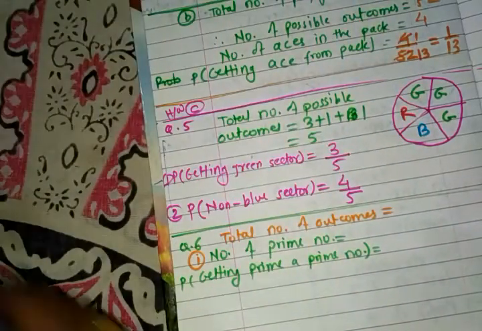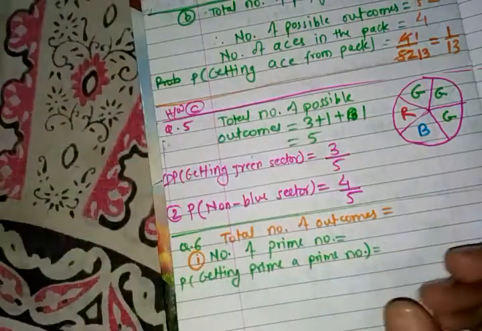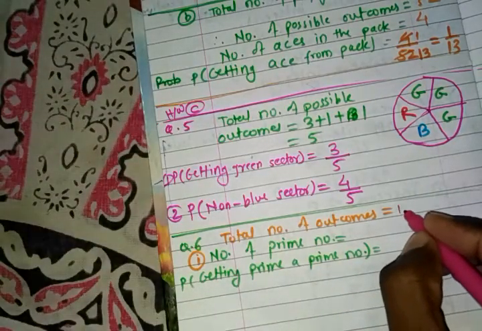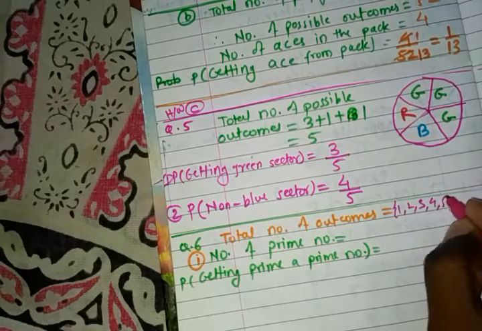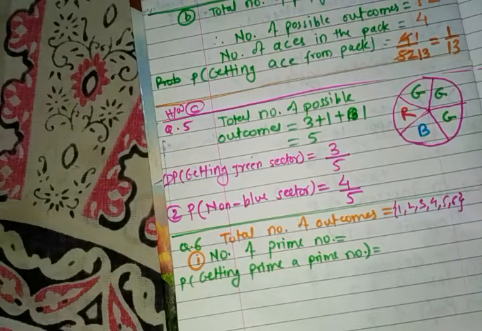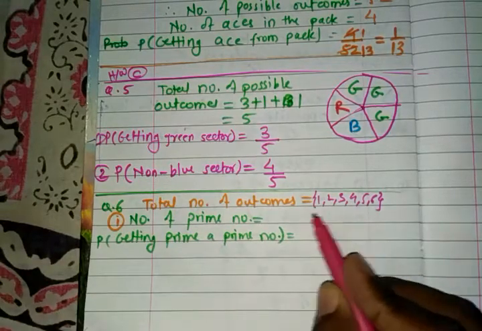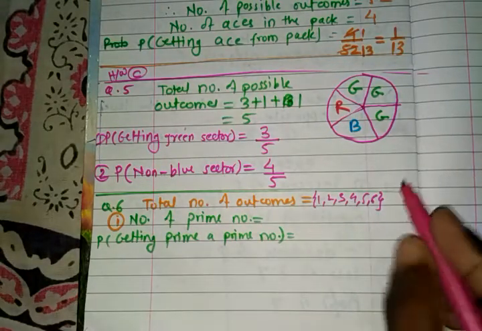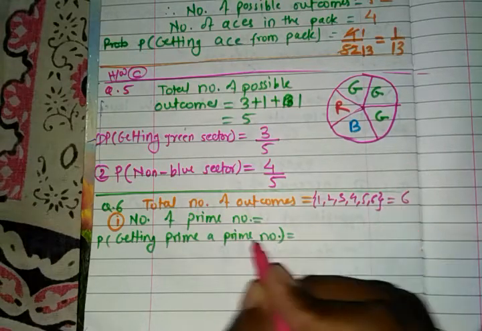So the first event: if a die is thrown, list the outcomes of the event. So first we will list the outcomes. The total number of outcomes in this event are 1, 2, 3, 4, 5 and 6. We just write the numbers presented on the die, and you all know that there are 6 numbers on the die. So in total there are 6 possible outcomes.